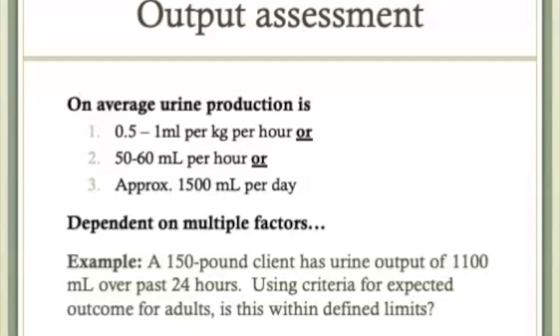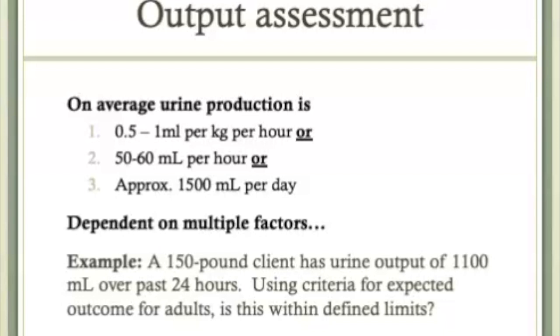Oliguria is defined as 100 to 400 ml per 24 hours. That is a significant decrease in urine output that can indicate impending renal failure. So rather than waiting and looking at a whole 24-hour period to see how much a client has in terms of output, it's a much better idea to assess as you go, looking for an output of 30 ml per hour. Remember though, you don't urinate exactly 30 ml per hour. You may go every couple of hours.